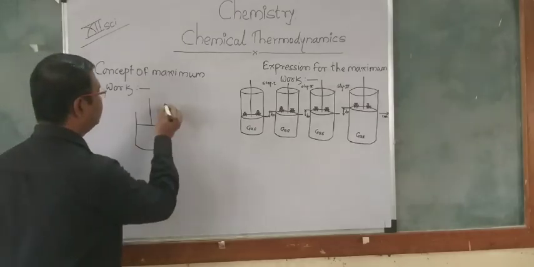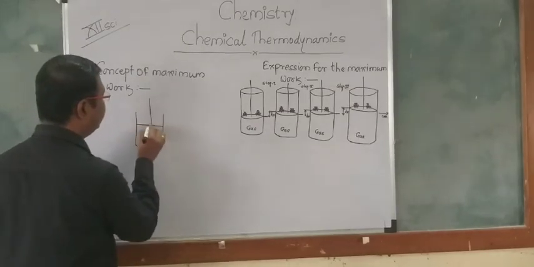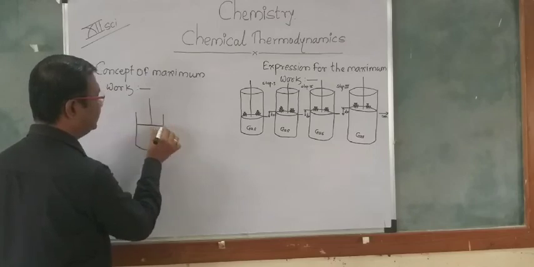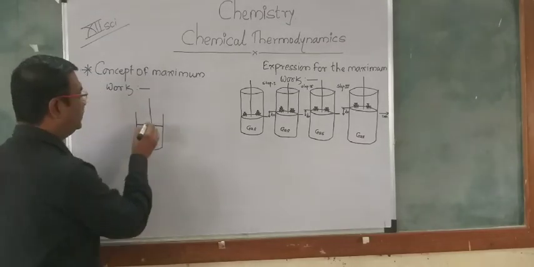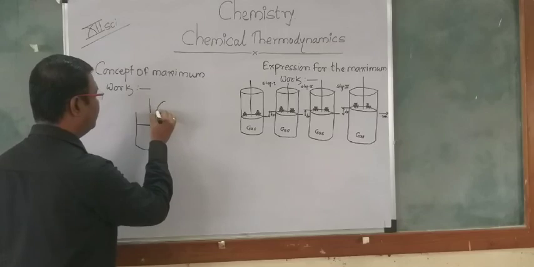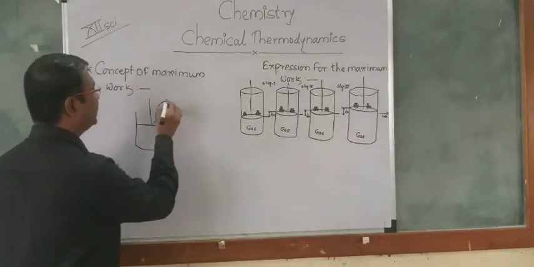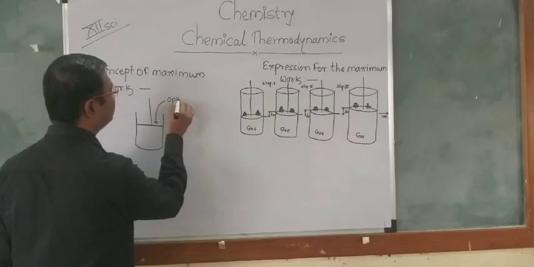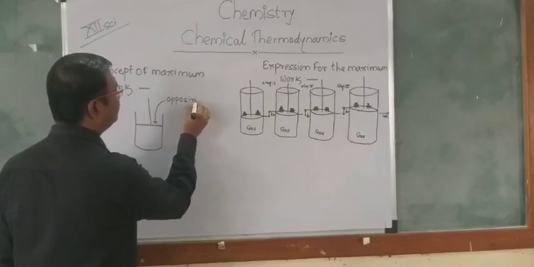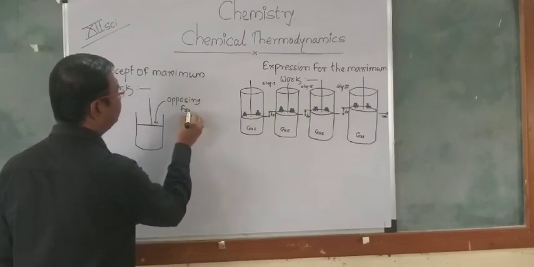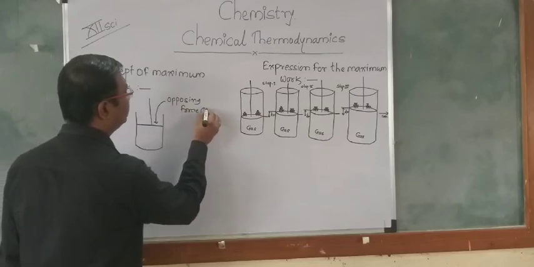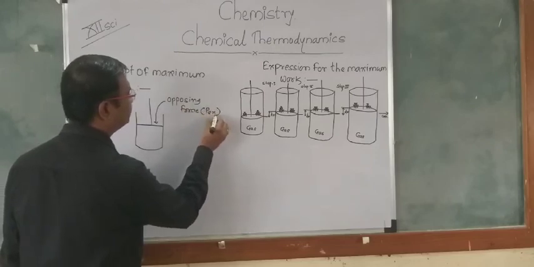The upper part contains the piston and its area. On the area of the piston, there will be a force, and that force will be called the opposing force. It will be denoted by PEX.